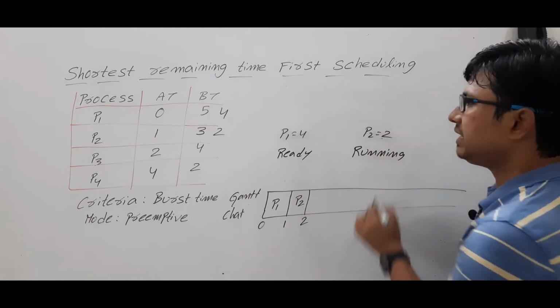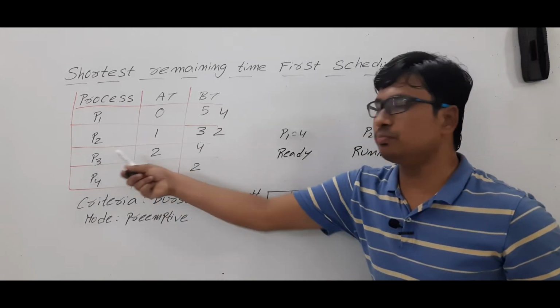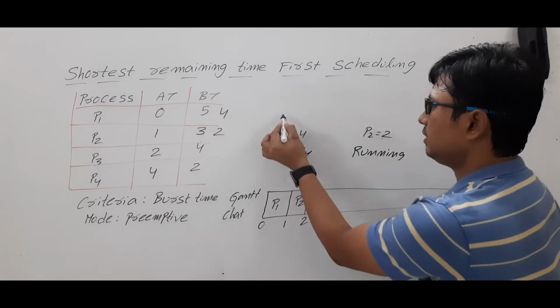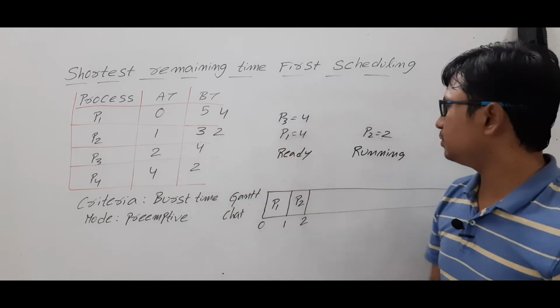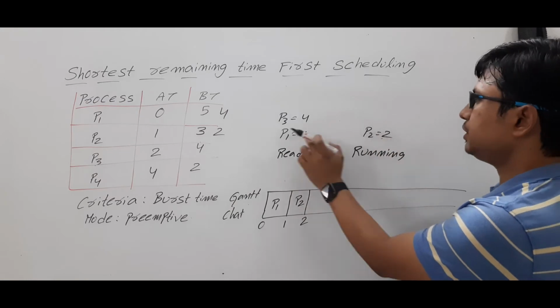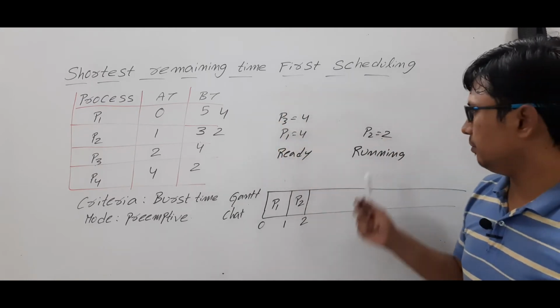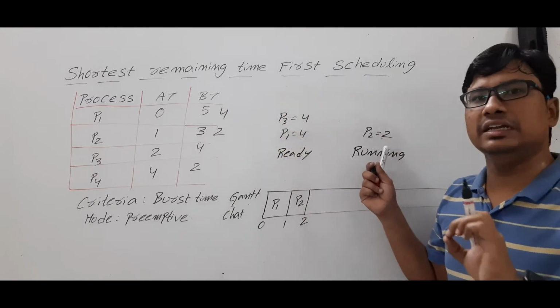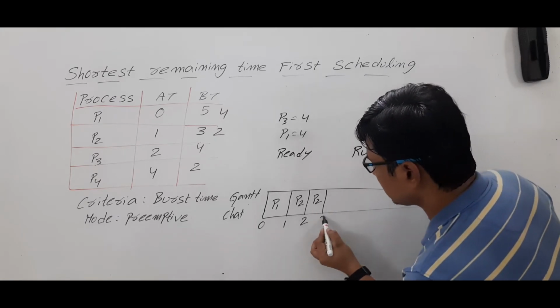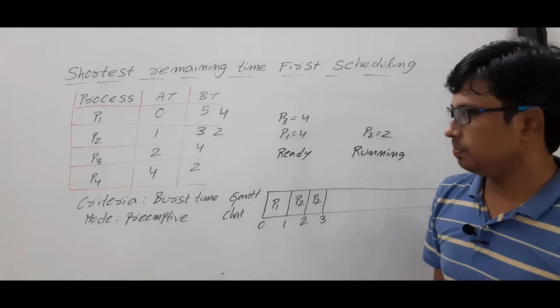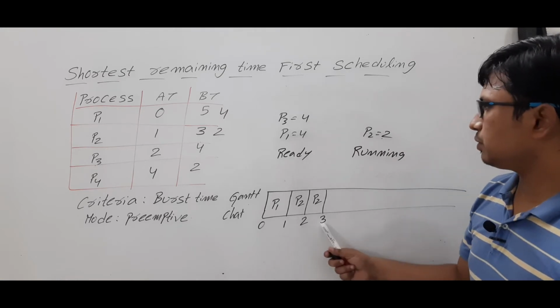Is it clear? By that time, process P3 has arrived, and its burst time is 4 units. Compare the burst times of processes P2, P1 and P3. Process P2 has less burst time, so it can be permitted to run its task for 1 more unit of time. Is it clear? Are you able to understand?